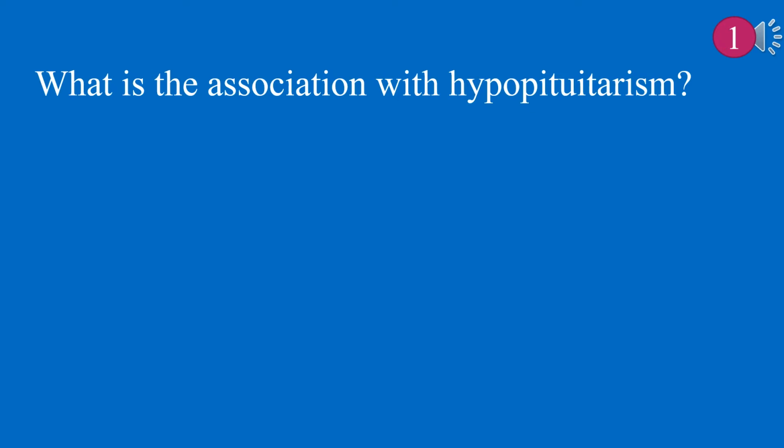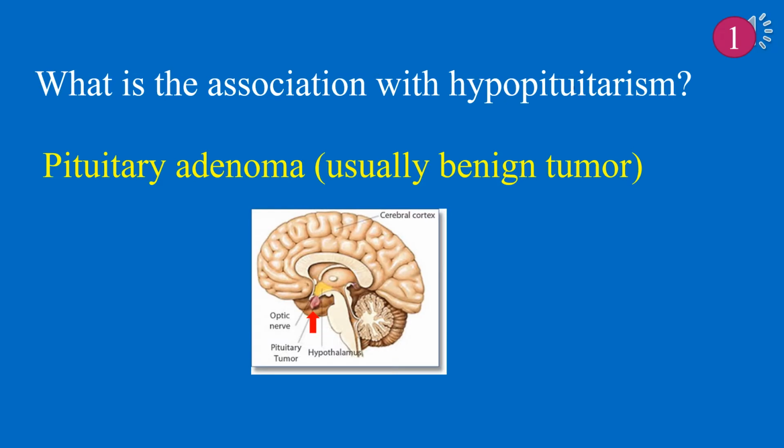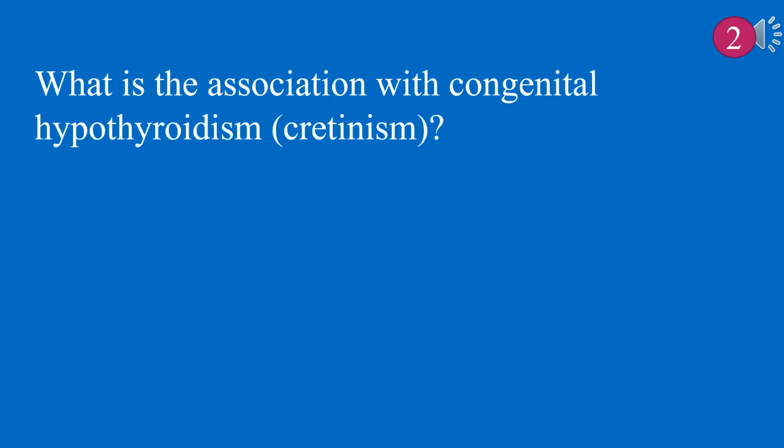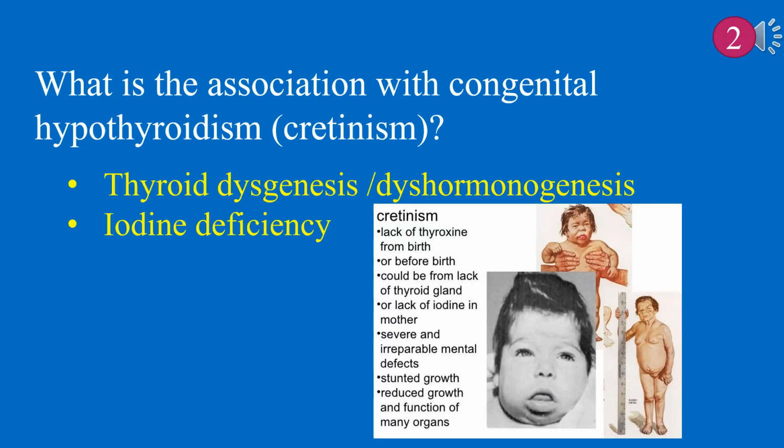What is the association with hypopituitarism? The answer is pituitary adenoma, usually a benign tumor. What is the association with congenital hypothyroidism, cretinism? Hypothyroidism, cretinism, is associated with thyroid dysgenesis, dyshormonogenesis, and iodine deficiency.